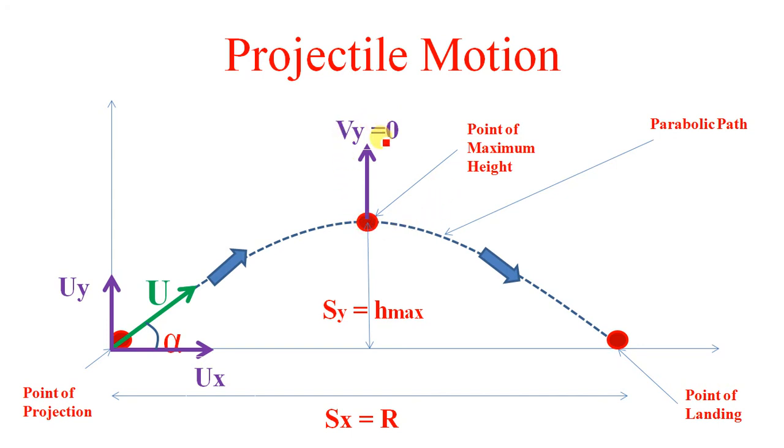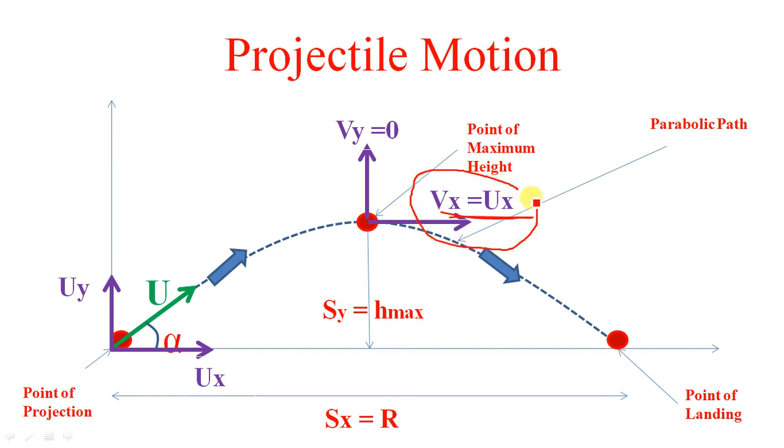At the highest point, the velocity in y direction is 0. Sorry, I said x component, sorry. So the y component of velocity is always 0 at the highest point, and the only component of velocity it has is ux, the component of velocity in x direction.